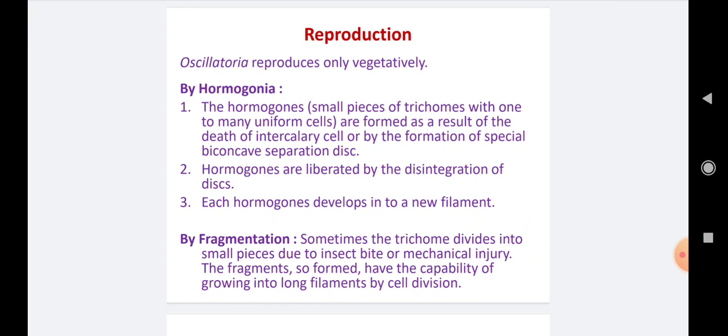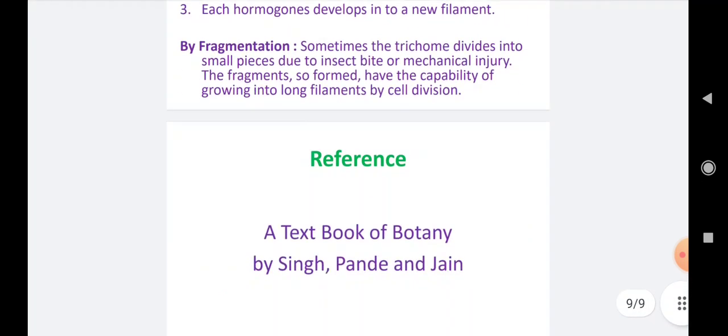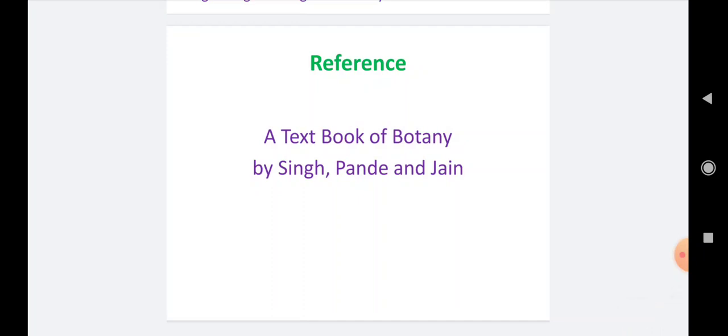The fragments, meaning small pieces of filament or trichome so formed, have the capability of growing into new filaments by cell division, which is mitosis. In this way, fragmentation is the most common vegetative reproduction in filamentous algae, and oscillatoria is one of the filamentous algae, so fragmentation is also very common. Now in this way, the life cycle pattern of oscillatoria is over.